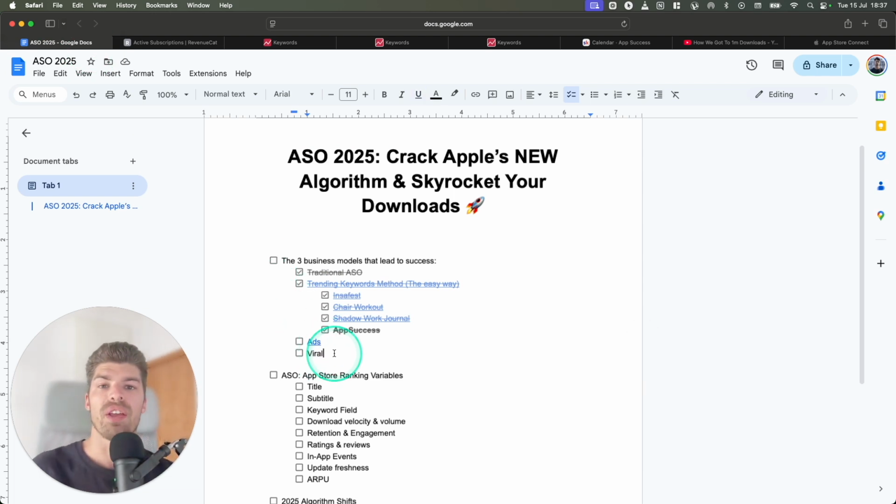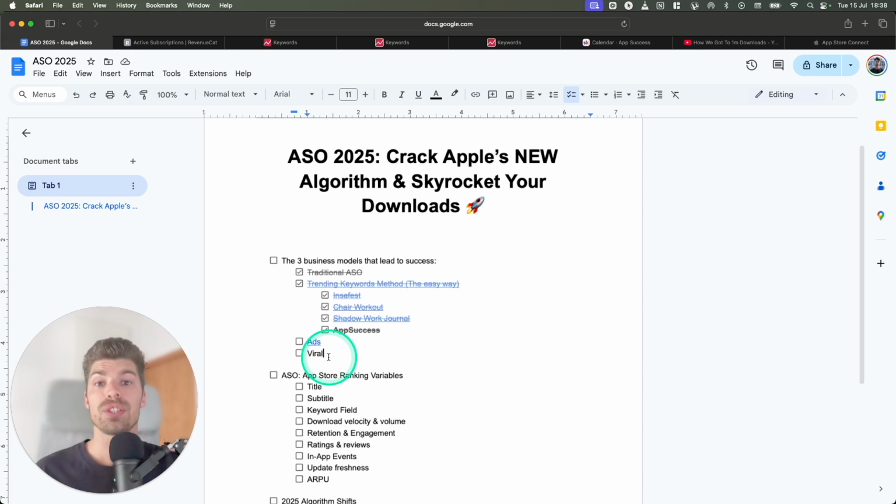I've never done a viral app, so that's something I'll talk about, but I do see other developers building viral apps. So I just encourage you that if you're going to build an app and really take advantage of the new algorithms, you have to have a strategy for distribution. You have to decide what is going to be your business model. Is it the trending keywords where you first find a keyword and then you build an app? Is it ads-based? Is it viral-based?